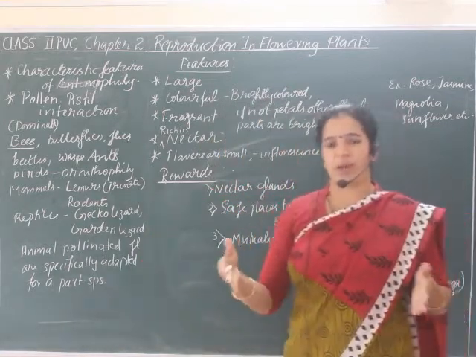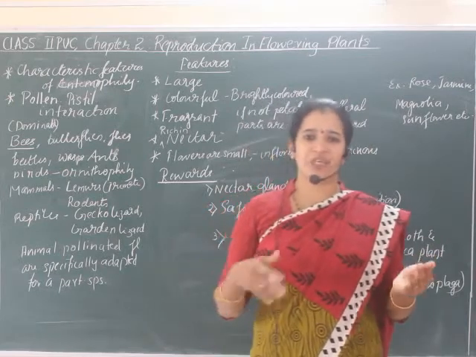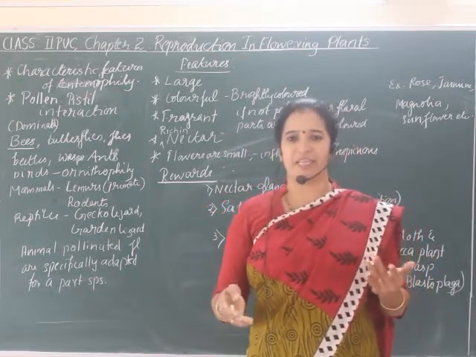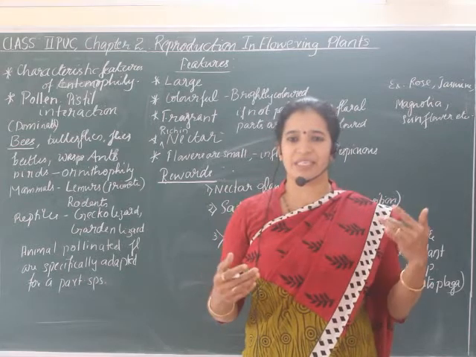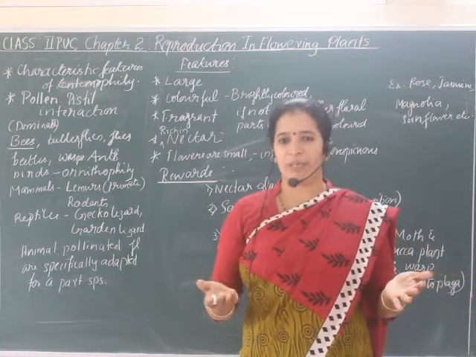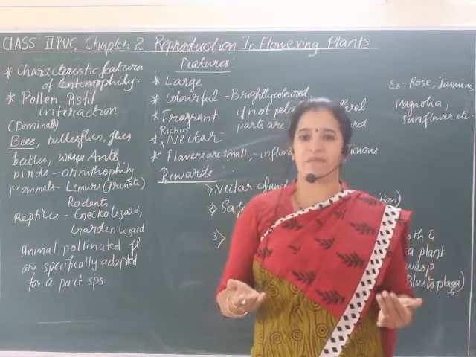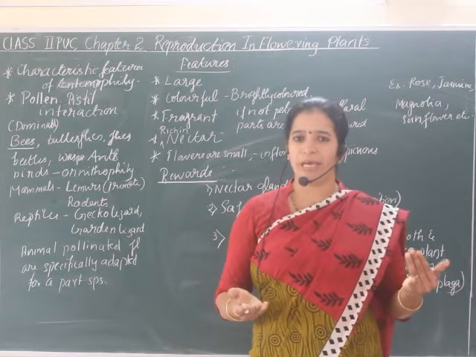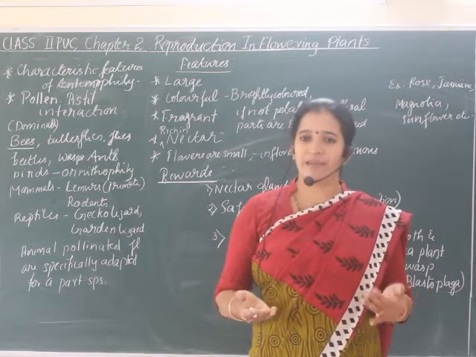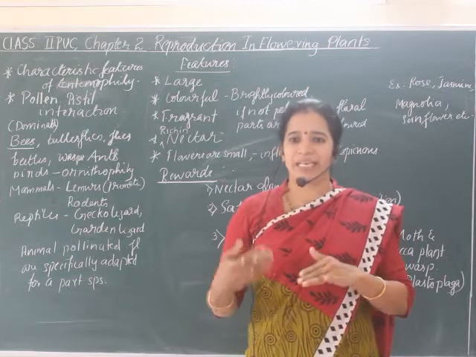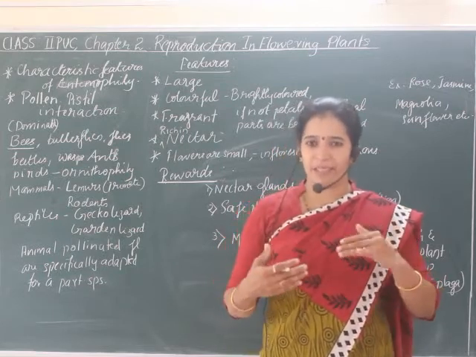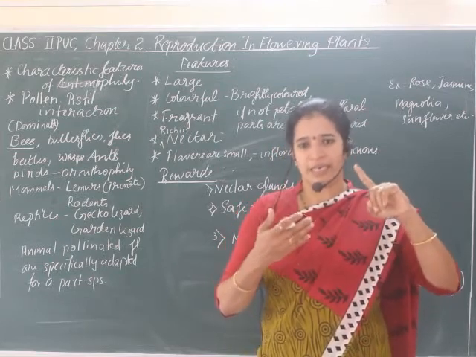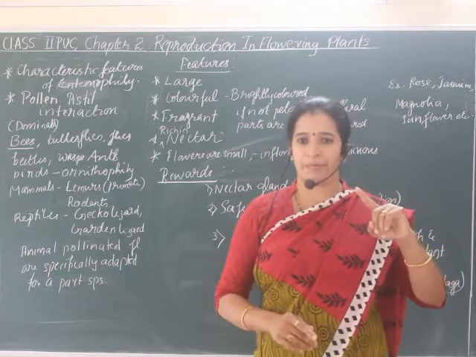There are two kinds of pollination: self-pollination and cross-pollination. Under self-pollination there are two categories, autogamy and geitonogamy. Autogamy occurs within the same flower, the transfer of pollen grains from anther to the stigma of the same flower, whereas in geitonogamy, pollen grains are transferred from the anther to the stigma of another flower of the same plant.